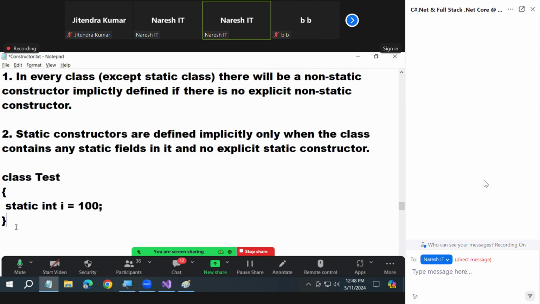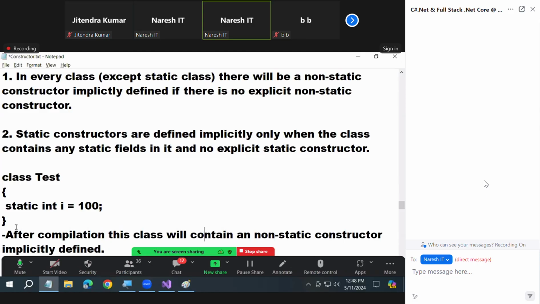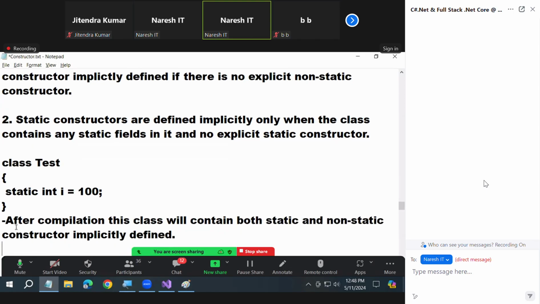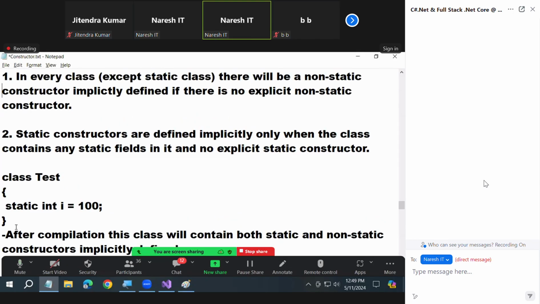Both constructors will be present. Non-static also will be present. Static also will be present. See, after compilation, this class will contain both static and non-static constructors implicitly defined. Okay. Next.